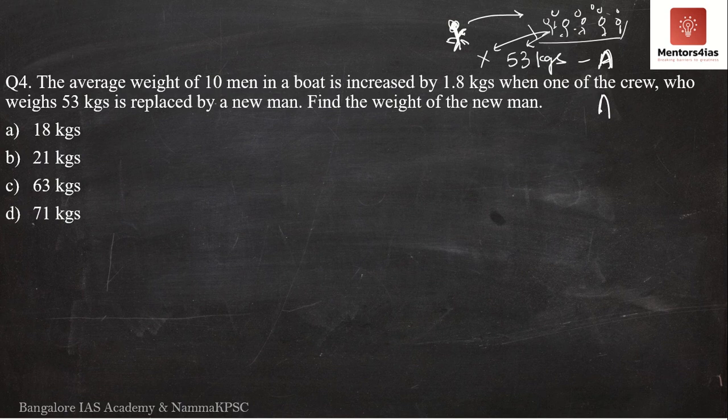Earlier the average was A. Now the average increases by 1.8, therefore the new average is A plus 1.8.